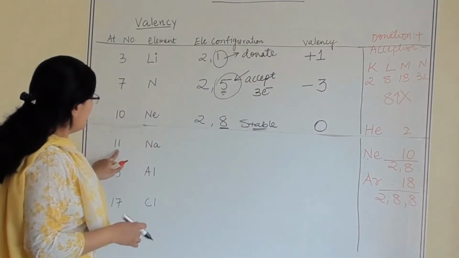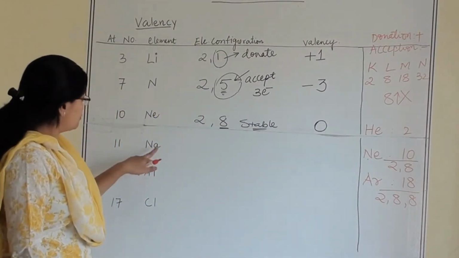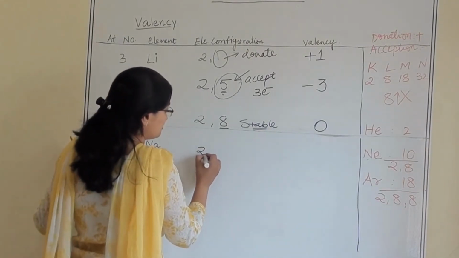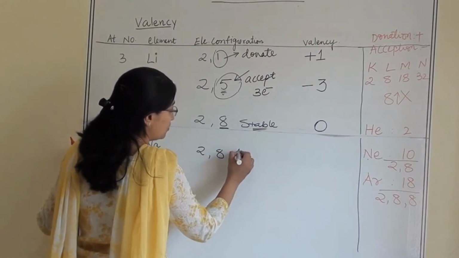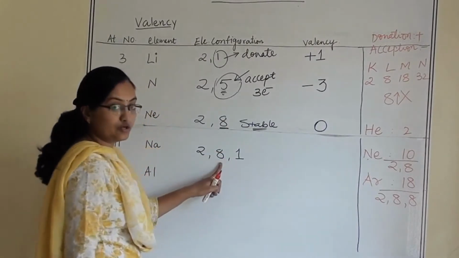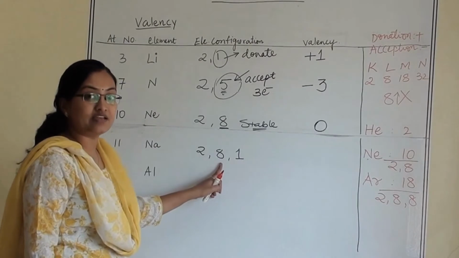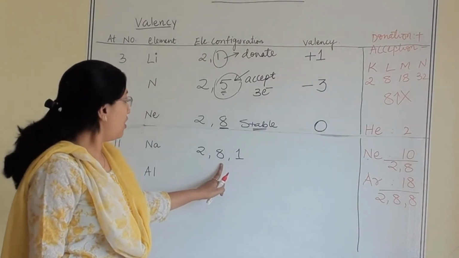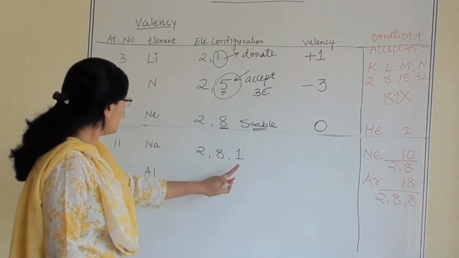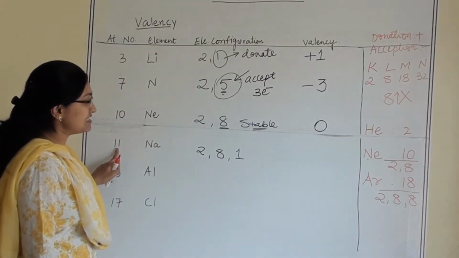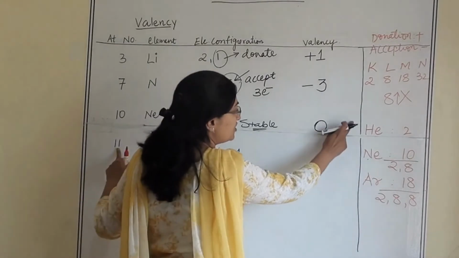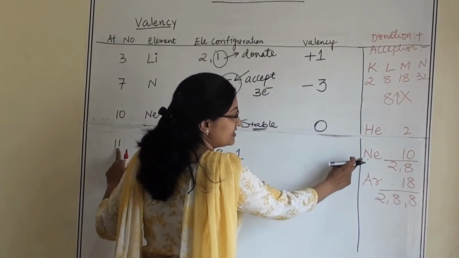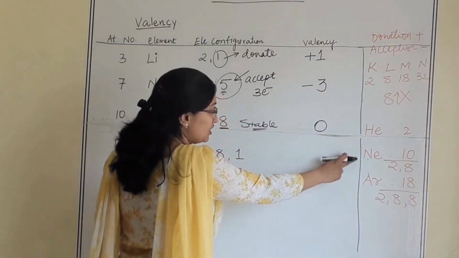So here, one more example. Sodium. Atomic number is 11. What will be the electronic configuration? 2, 8, 1. Why did we not keep 9 here? Because more than 8 electrons we cannot accommodate in any of the orbits. So here 1. Now if you see, the atomic number is 11. It is near to which noble gas? Neon or helium or argon? Yes, it is near to neon.